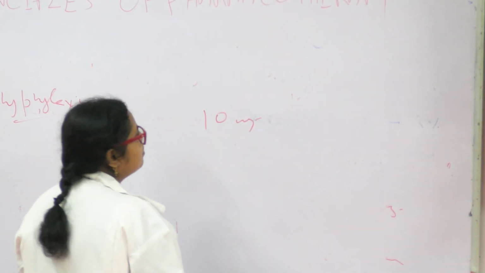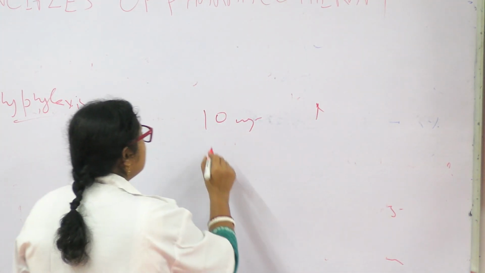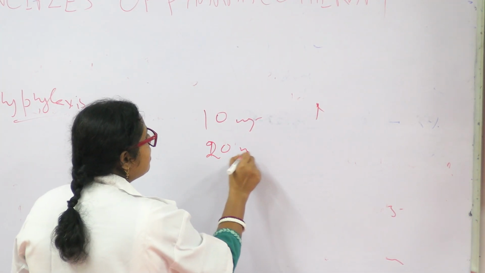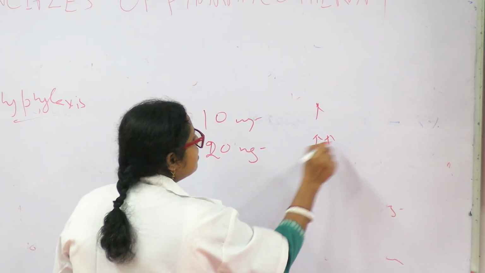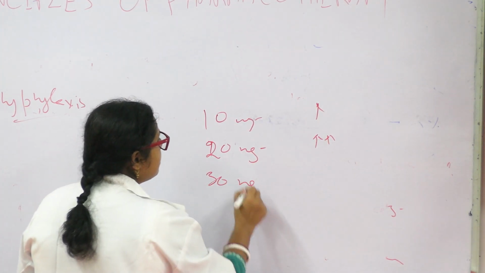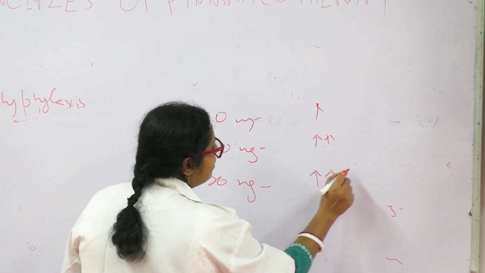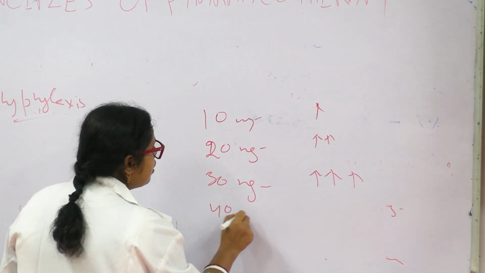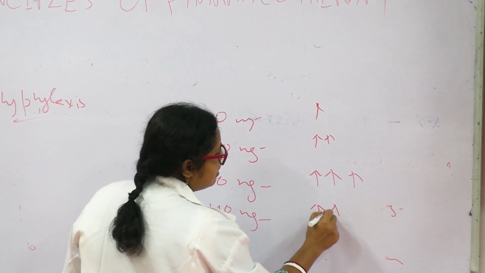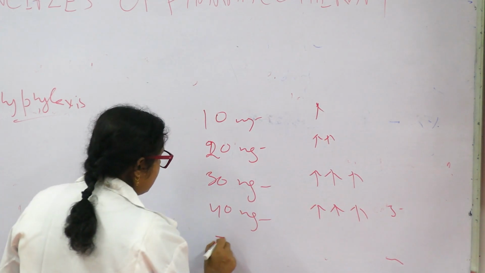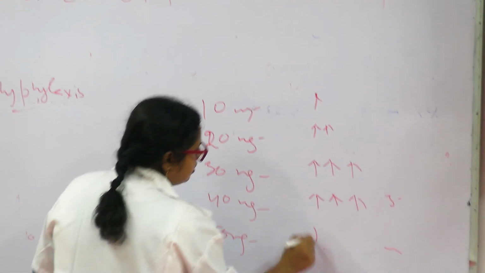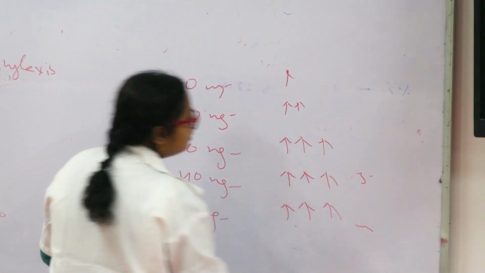Suppose you gave 10 milligram, effect came. You gave 20 milligram, effect increased. You gave 30 milligram, increased. Then you gave 40 milligram, not increased. It is the same. 50 milligram, not increased. Why?